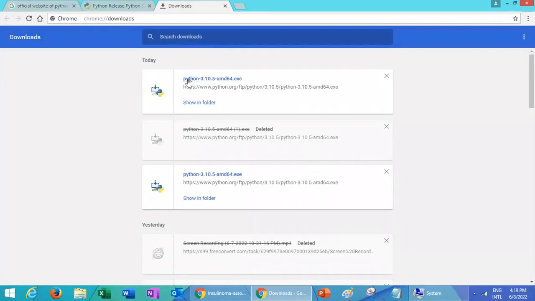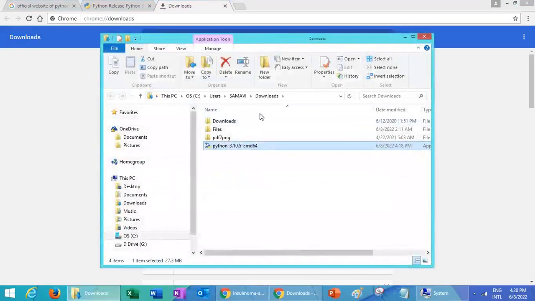Here I can see the file I have downloaded, Python 3.10.5 amd64.exe. If I click on Show in Folder, it will redirect me to the destination where the file is stored. Click on Show in Folder. This is the path where my file has been stored, and this is the file. This is the first way of verifying.